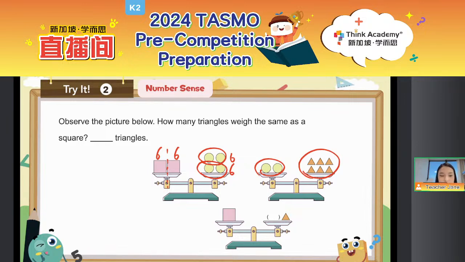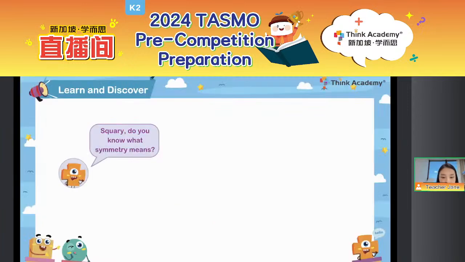Then everyone, let's move on and try something else. How about this question? We learned about the shapes before, right? And we also learned about combination, counting, rotation, and division, a lot of things about 2D and 3D shapes.